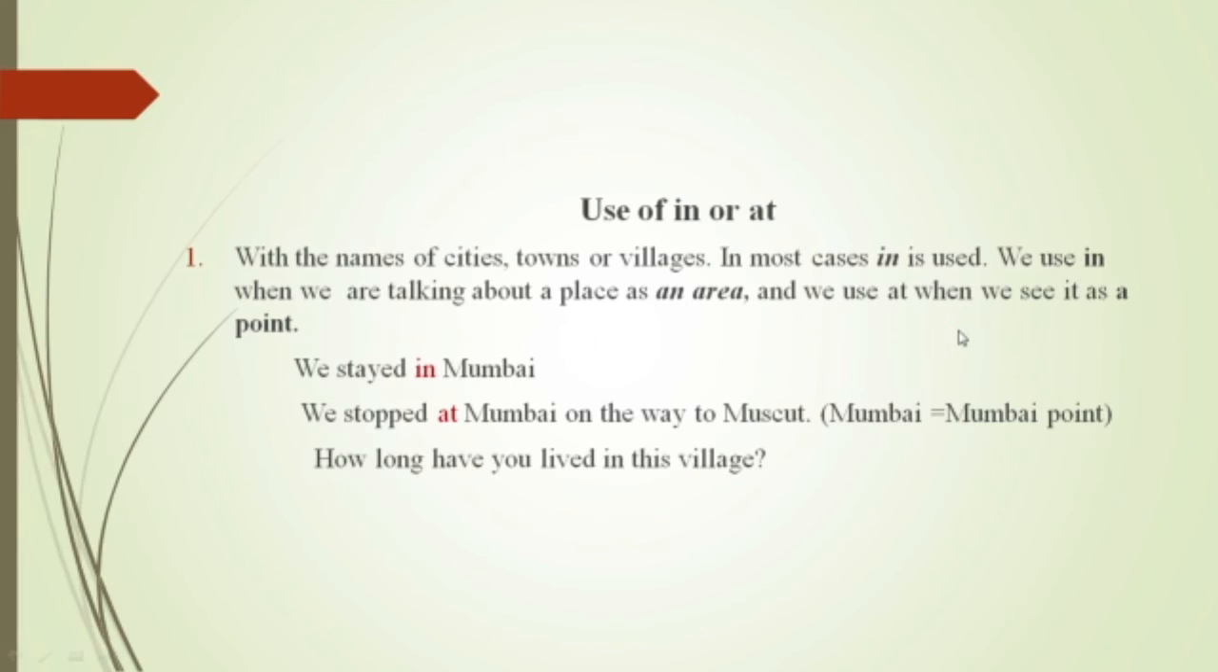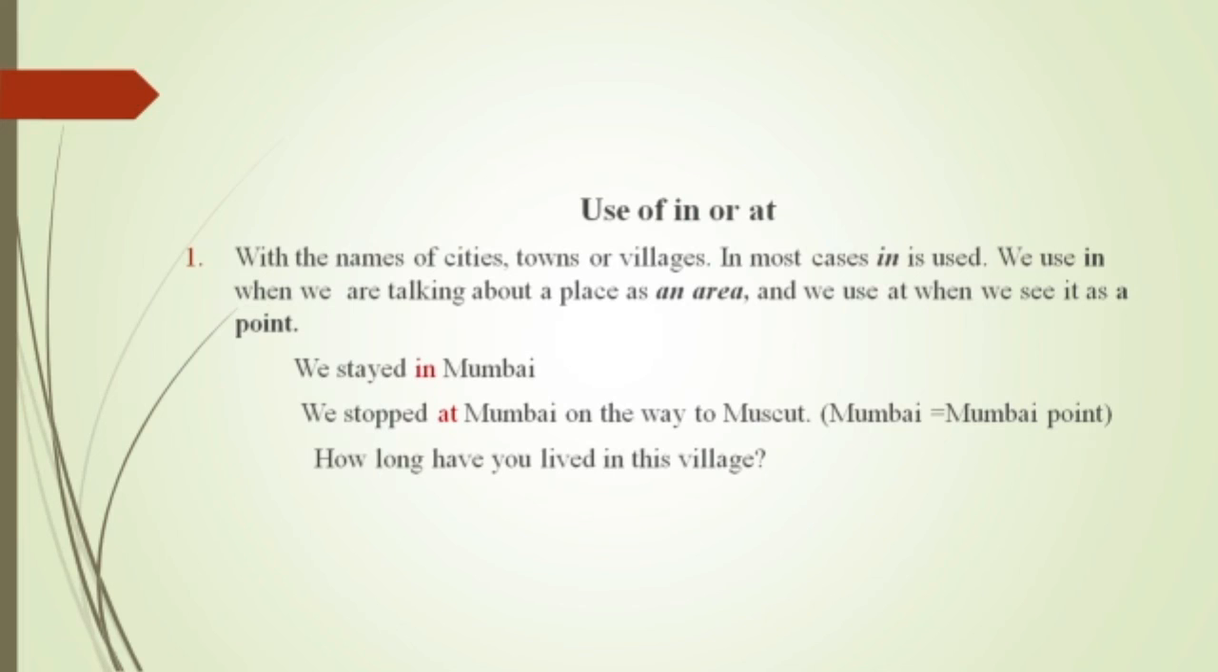Okay, use of in or at. Many of us have a problem deciding whether to use in or at in a context. When should we use in and when should we use at? Rule number 1 says that with the names of cities, towns, or villages, in most cases in is used. We use in when we are talking about a place as an area, and we use at when we see it as a point. So consider two things, as an area and as a point. When talking about an area, we use in, and when talking about a particular single point, we use at.